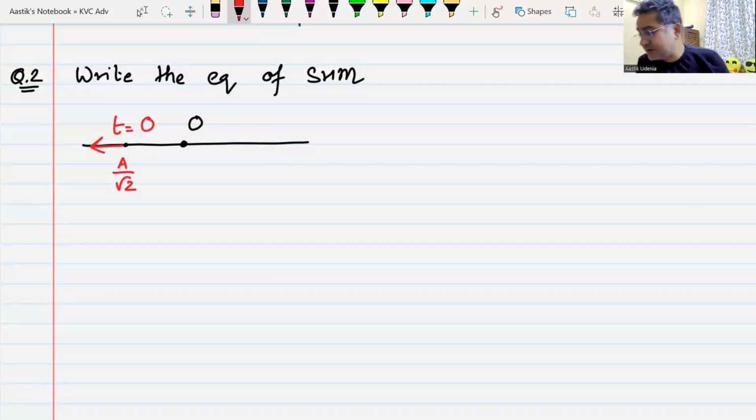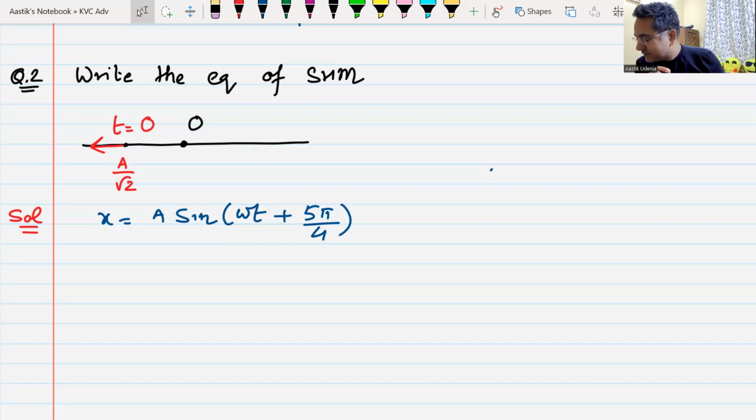This is the condition now, sir. At time t is equal to 0, the particle is here, moving like this. The displacement from the mean position is given as a by root 2. I hope you understand this. Now I want you to write the equation of SHM in this case. I'll give you 2 minutes to do it, and I hope you have understood the concept. Can anyone explain how you got the answer as 5 pi by 4?